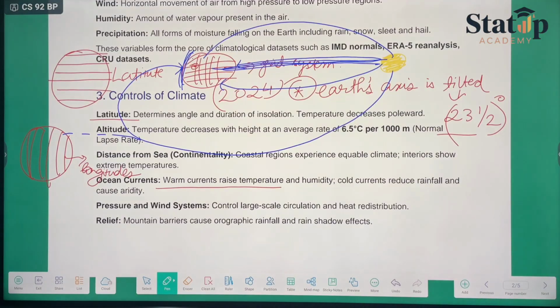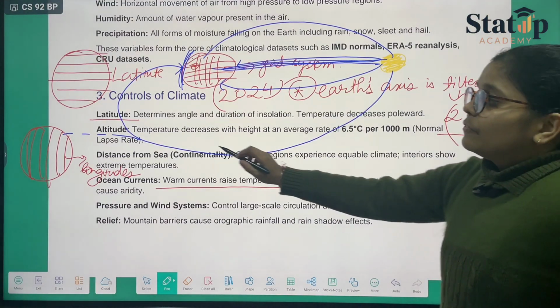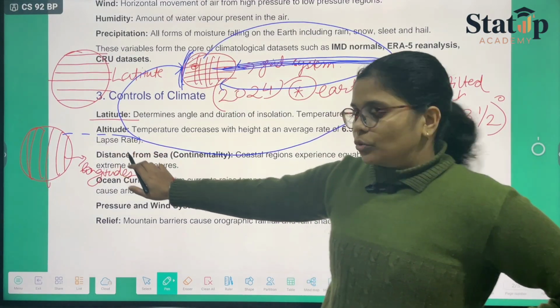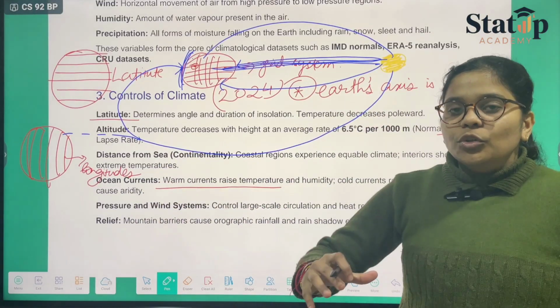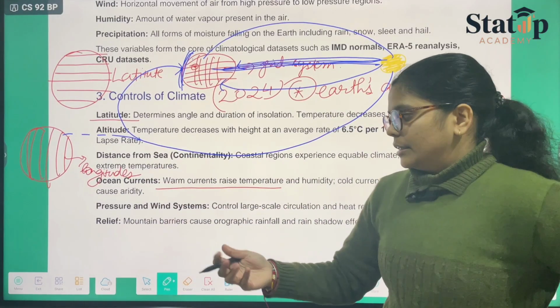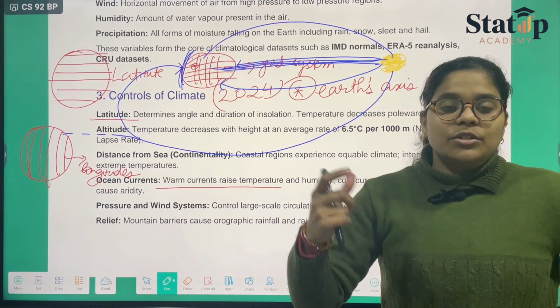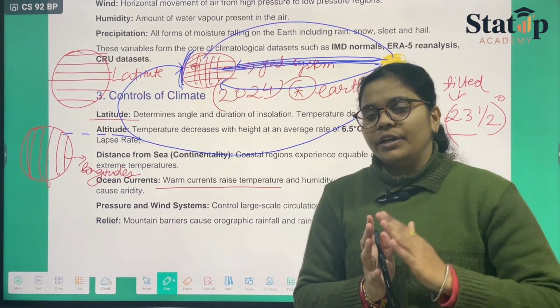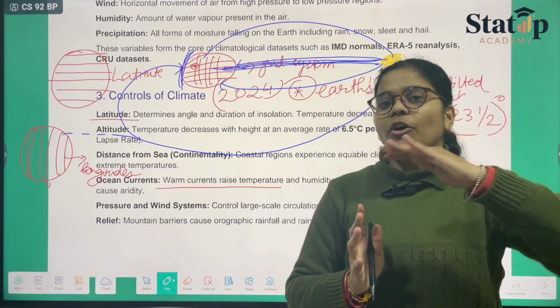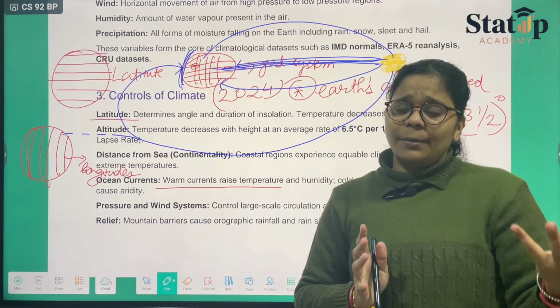Now the pressure and the wind system. Again, we have just discussed the altitude. Therefore we can relate altitude and pressure together, due to which the wind system can be related. Pressure, as you all know, creates wind. Wind is like high pressure to low pressure, things are moving. If there is movement from high pressure to low pressure, that is nothing but the wind.